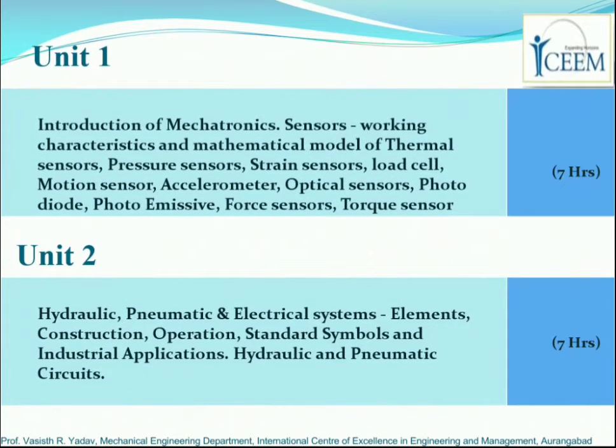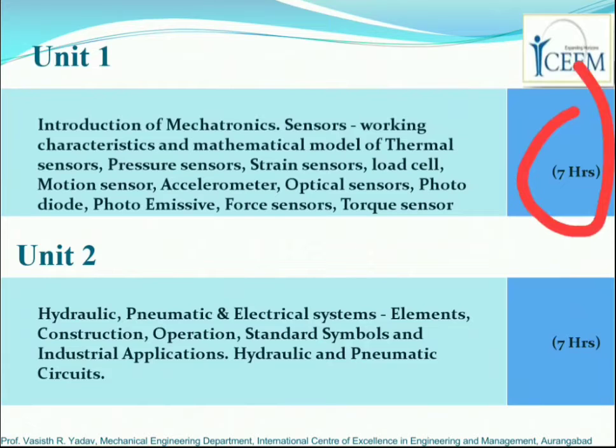Now unit number 1 is allotted a total of 7 hours to study. Remember, the whole subject mechatronics has a total allotment of 40 hours. Out of those 40 hours, 7 hours are allotted to unit number 1. Remember, when we say that 7 hours are allotted, that means of the total 100%, you will be getting around 17.5 percent weightage for unit number 1.